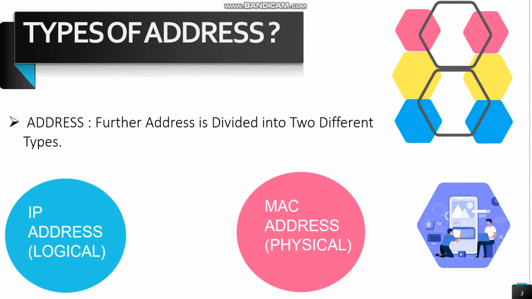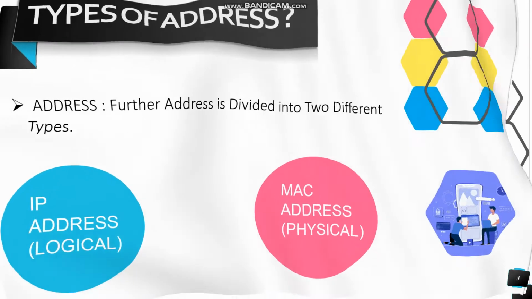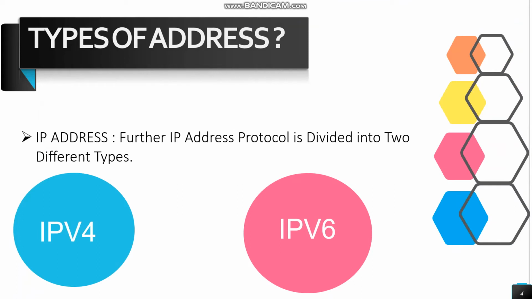There are two different types of addresses on the internet. One is IP, another is MAC. IP is also known as a logical address. MAC is also known as a physical address. IP addresses are further divided into two different types or versions. The first version is Internet Protocol version 4 and the other is Internet Protocol version 6.